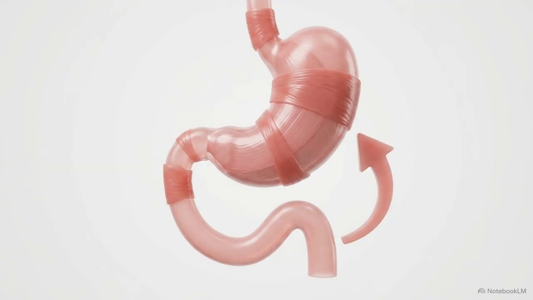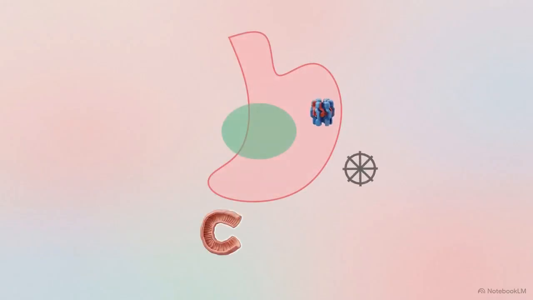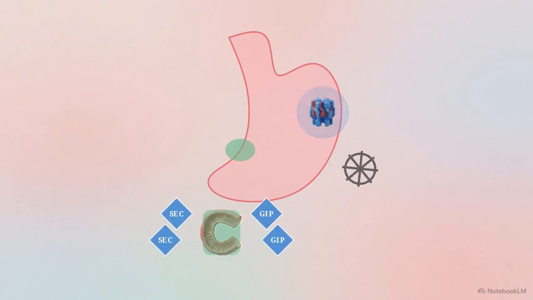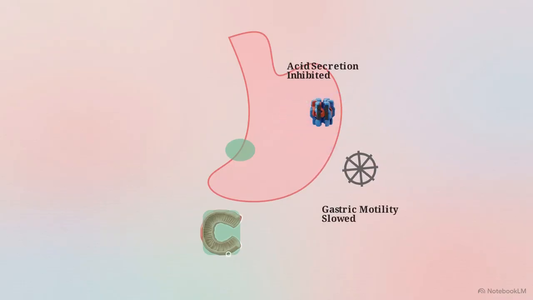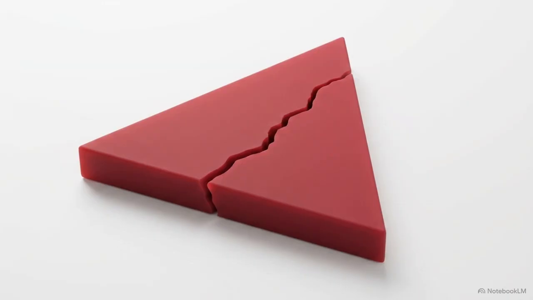There is also an intestinal feedback loop. When nutrient-rich acidic chyme enters the duodenum, enteroendocrine cells release secretin and gastric inhibitory peptide, or GIP. These hormones suppress parietal cell acid production and slow gastric motility, giving the small intestine time to neutralize the acid. When regulation fails, the results are severe.